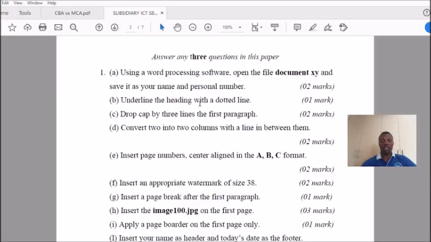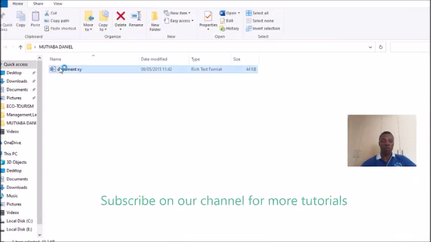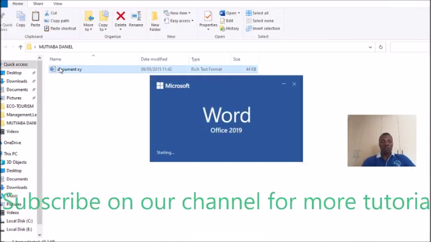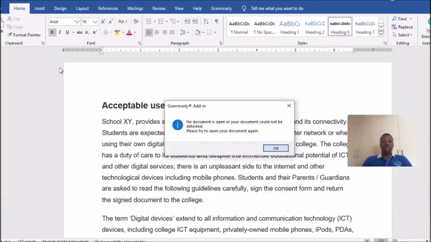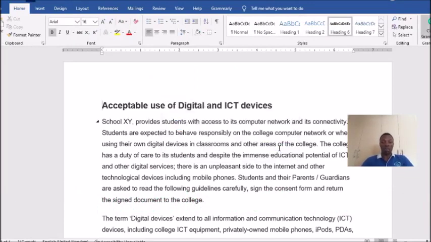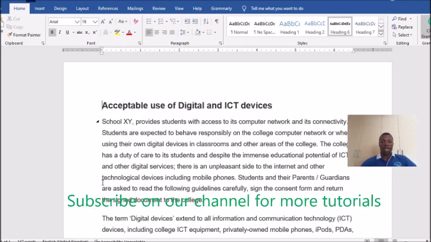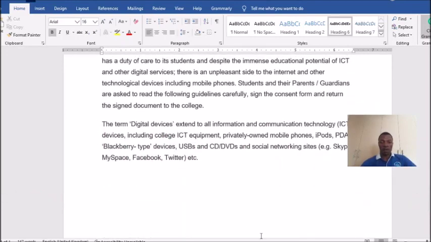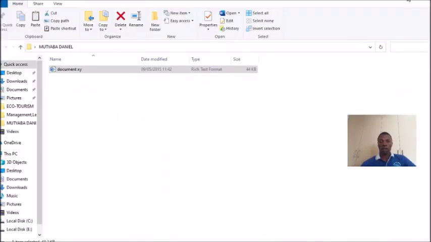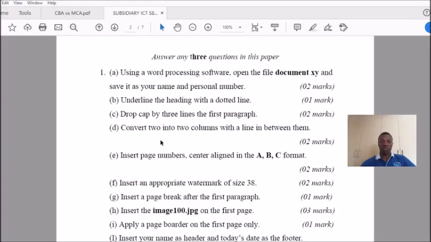And what they meant by open, so now you come and open from here, but don't open it from the support files, because sometimes in schools that have so many students, you find that the same support folder is being used by many students. So if you do it from within, you're going to cause problems to the rest of your friends. So you have to be careful. You open, and after opening, here we are. This is what we have in the folder. So now you go back to the question paper, and then you keep reading the instructions.